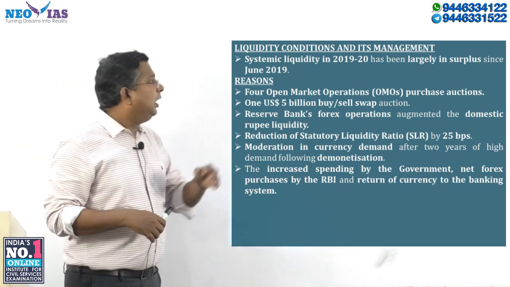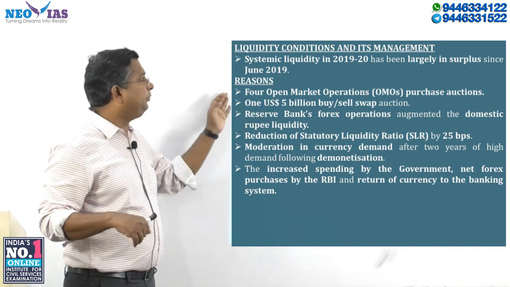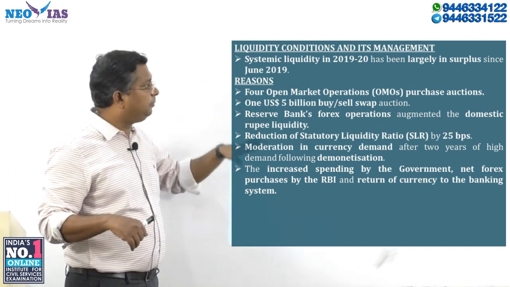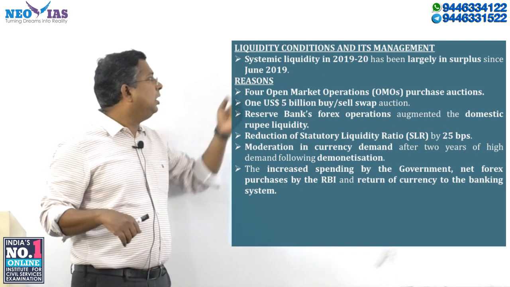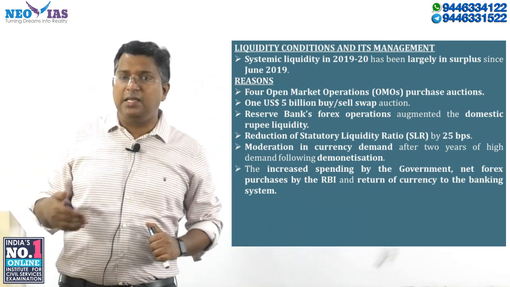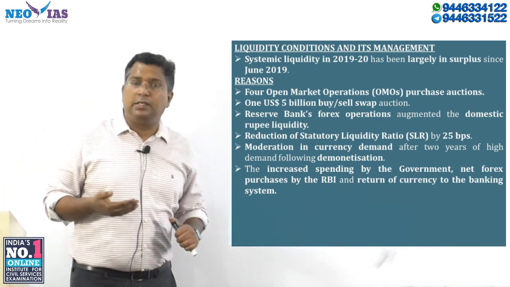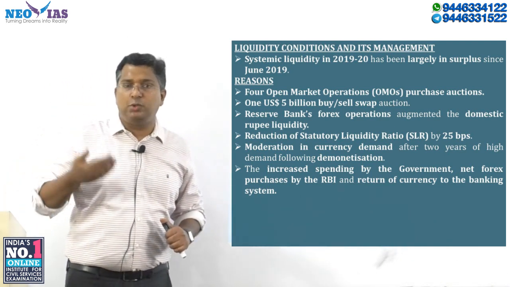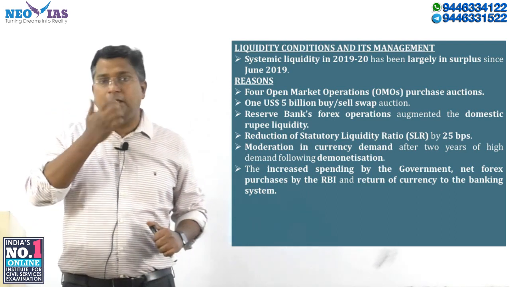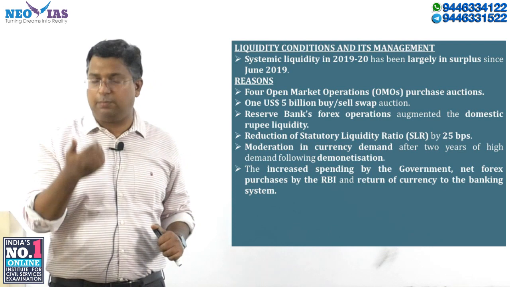But from financial year 19-20 onwards, especially from June 2019, liquidity started being in surplus.